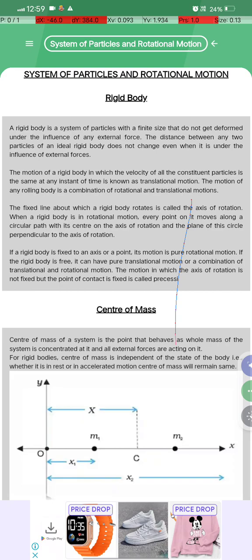Now today we are going to start the chapter, System of Particles and Rotational Motion. होता क्या है देखो, पहले हम जानेंगे रिजिड बॉडी क्या होता है।